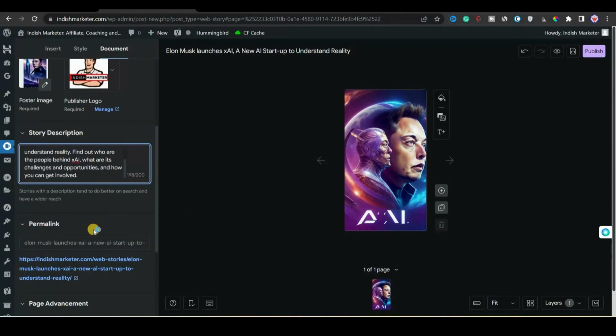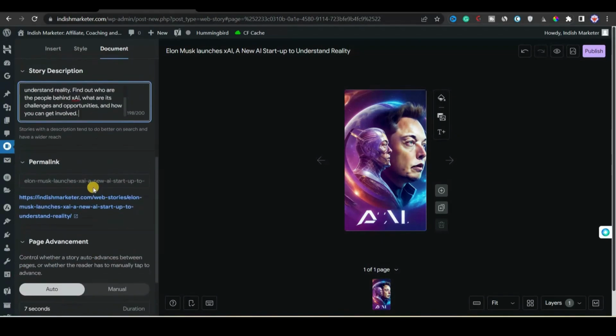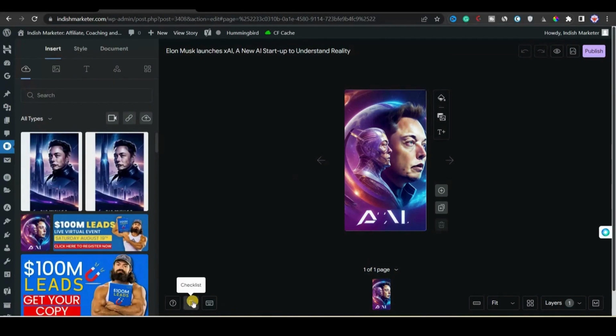You can write in short words. You can just add a few sentences that should be less than 200 characters, right? And then you can add a permalink. Remember that your permalink should be your title. Okay, now we will click on the checklist to see if everything is all right.